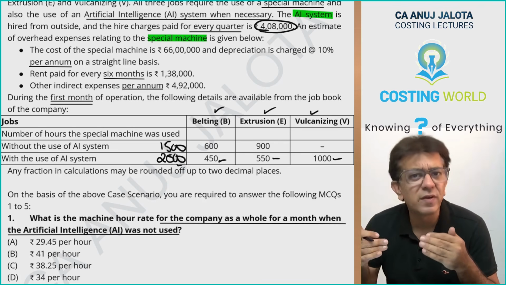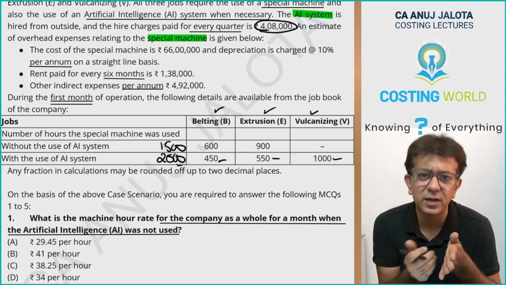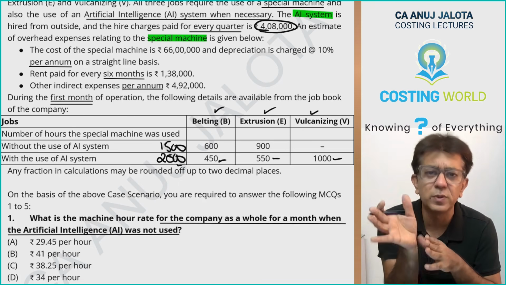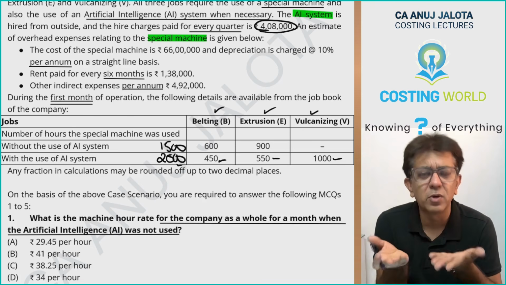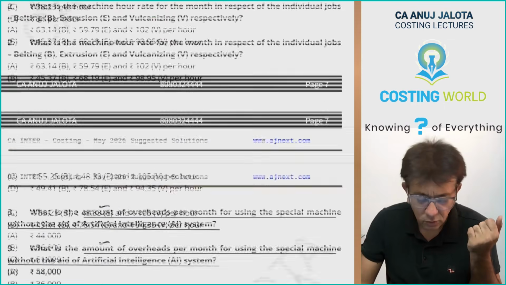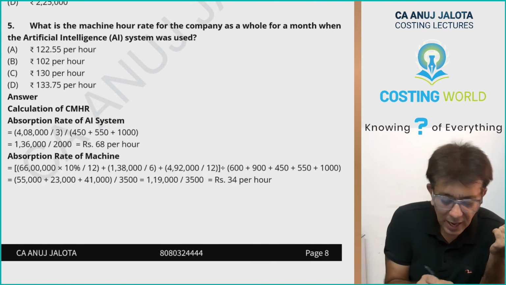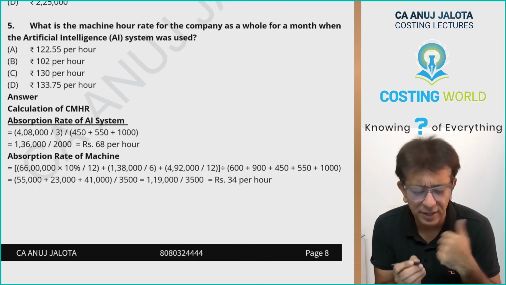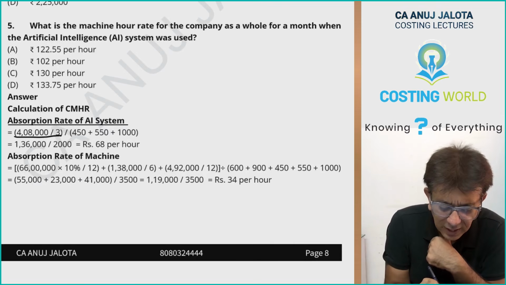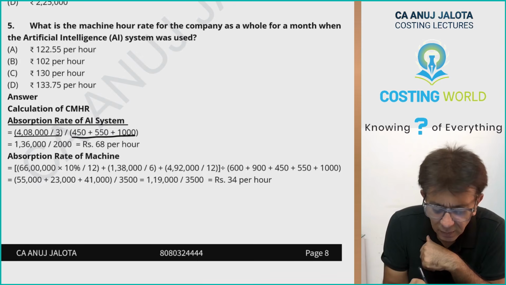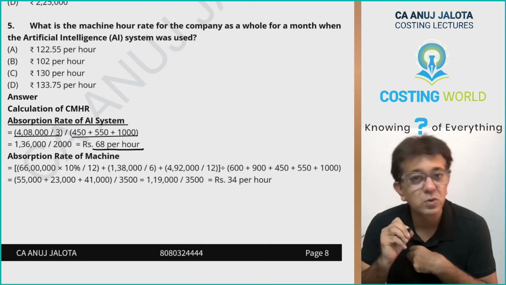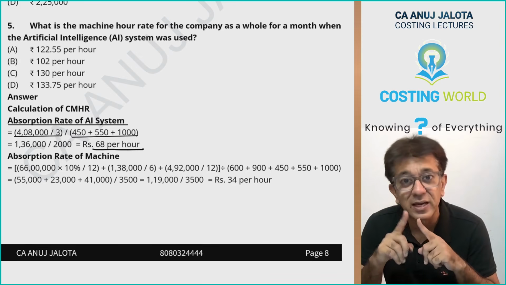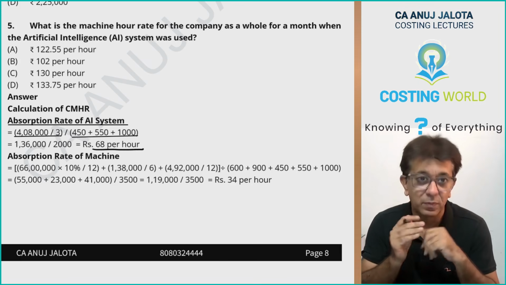So just divide. Your comprehensive machine hour rate is nothing but the total expenses to be charged to the machine, divided by the number of hours that the machine was getting used. That is whatever I have done over here. See, absorption rate or CMHR, comprehensive machine hour rate, means the same thing for us. 4,08,000 divided by 3 divided by 2,000 hours. So that will be coming to 68 per hour. So whenever the AI system is getting used, the rate is 68 per hour.